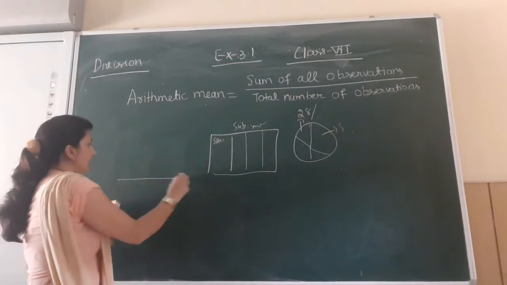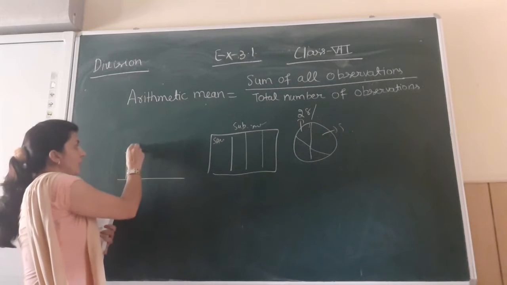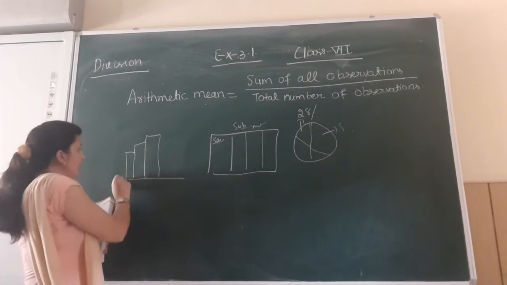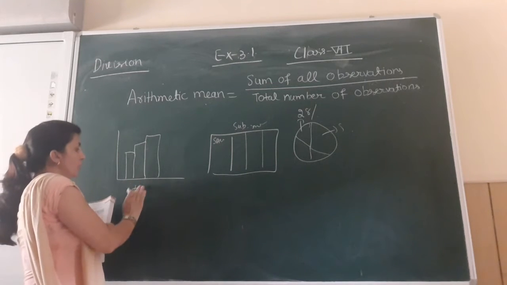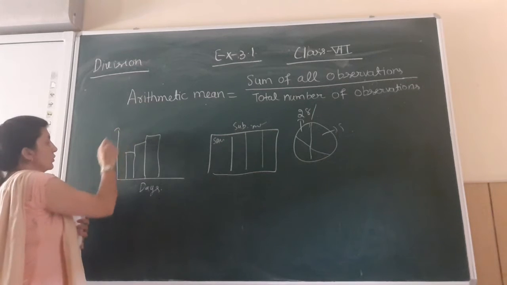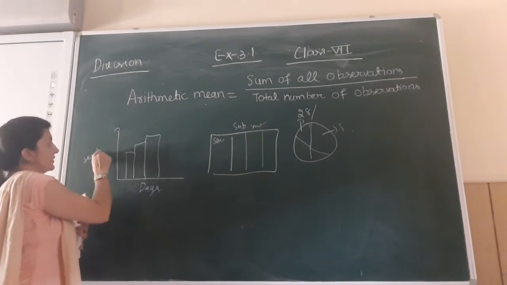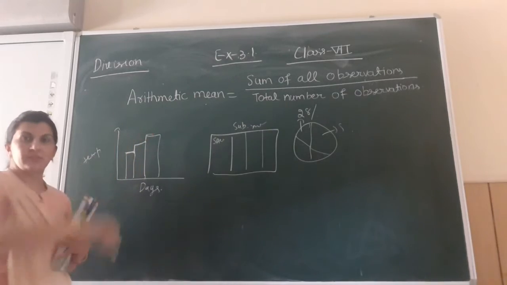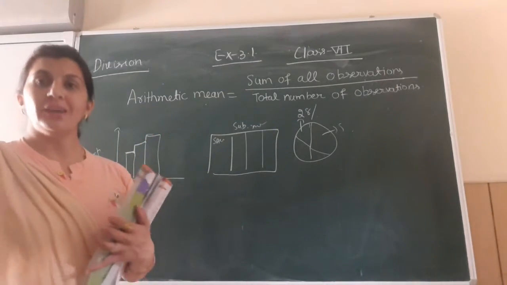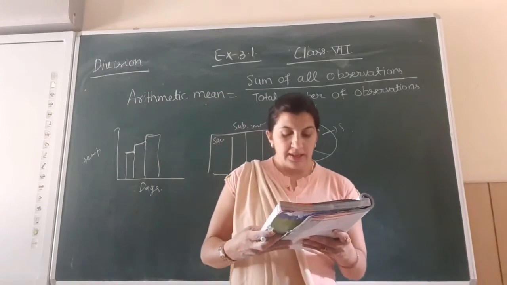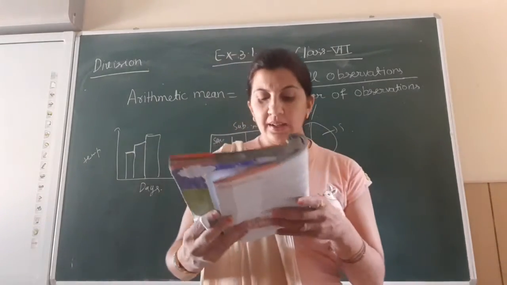The third thing that is also used is the bar graph. Like we are presenting temperature: here we present days or months, whatever you want to take, and there we present the temperature. Like on the first day the temperature is less, on the next it is decreasing. This is called a bar graph. So these are the ways you will organize data. Then the next is representing values.